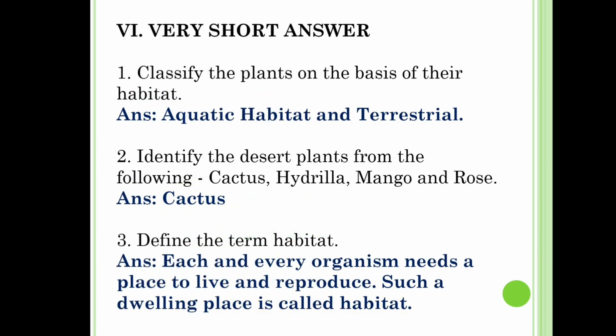Very short answer or answer very briefly. First one, classify the plants on the basis of their habitat. So we classify the habitat majorly into two types. So the answer will be aquatic habitat and terrestrial habitat. So based on this habitat, the plants will be classified as aquatic plants and terrestrial plants.